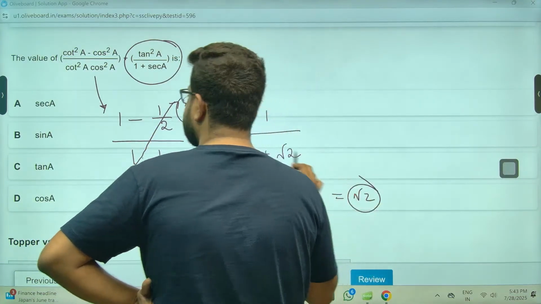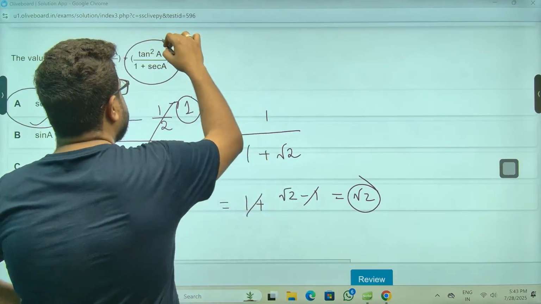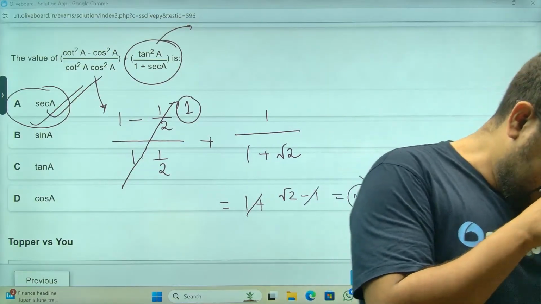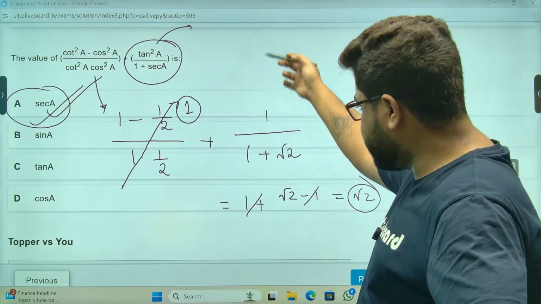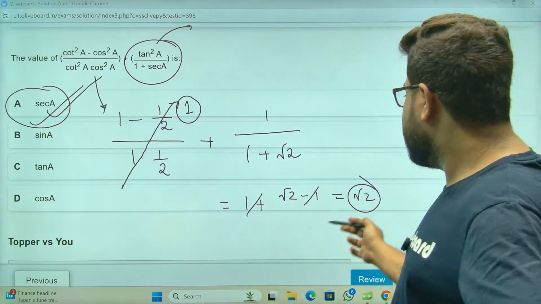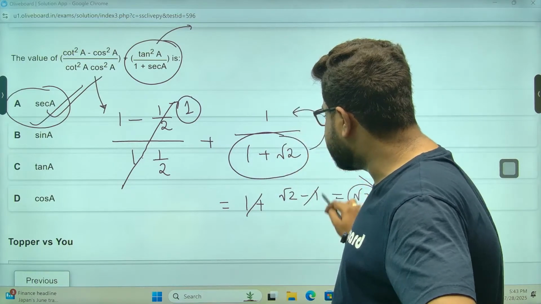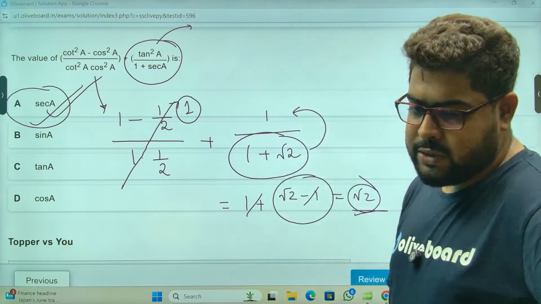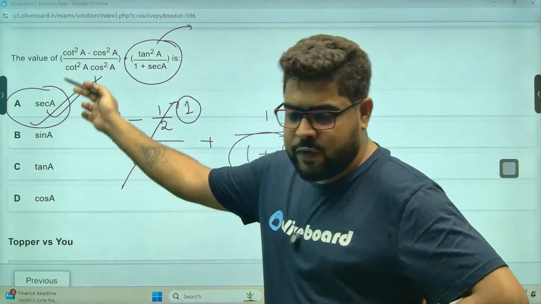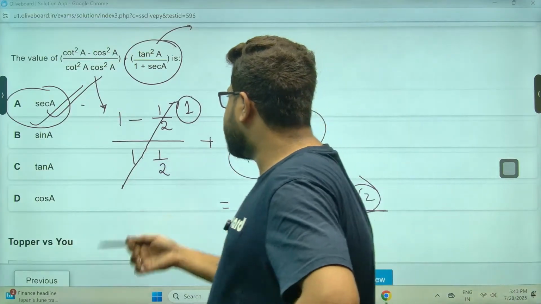Root 2 is coming, sir. The answer will be sec. We made some error in the calculation. Raghu, it's okay, but see, this came in one line. We had made some error, don't know why. Look, it came directly, sir. 1 plus root 2, rationalize one side, it is giving us root 2 minus 1. So the 1 cancels, just directly root 2. Root 2 means 30 degrees. If you put only sec, it is giving you root 2. That's your answer.